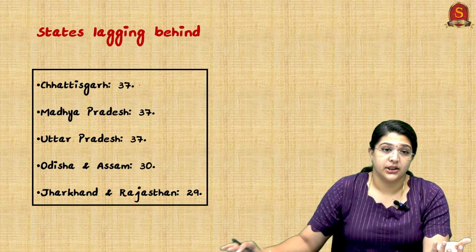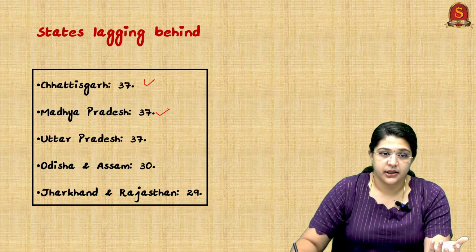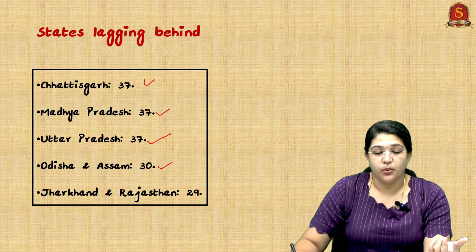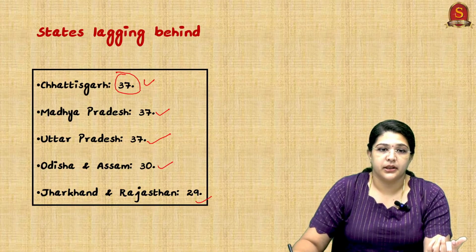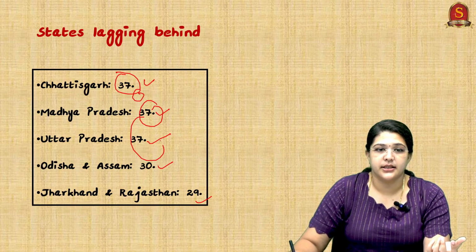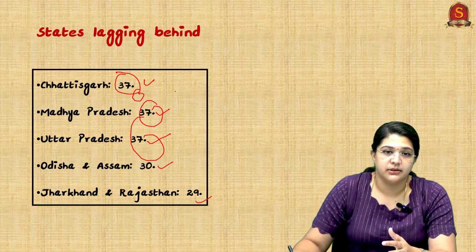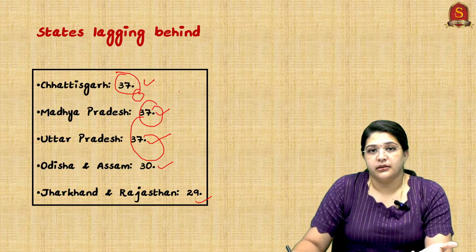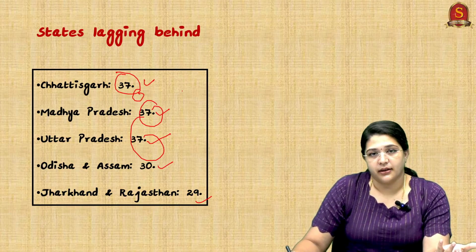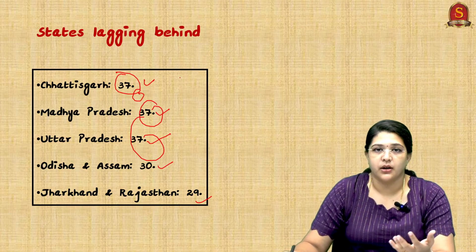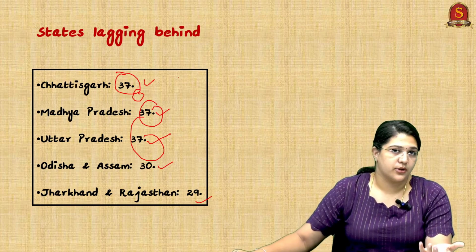And who are the states who are lagging behind? You can see here Chhattisgarh, Madhya Pradesh, Uttar Pradesh, Odisha and Assam, Jharkhand, Rajasthan. See, Chhattisgarh, Madhya Pradesh and Uttar Pradesh is 37 per 1000 live births, which is at least 10 more than the national average. So these are the states who are lagging behind and who are also struggling.